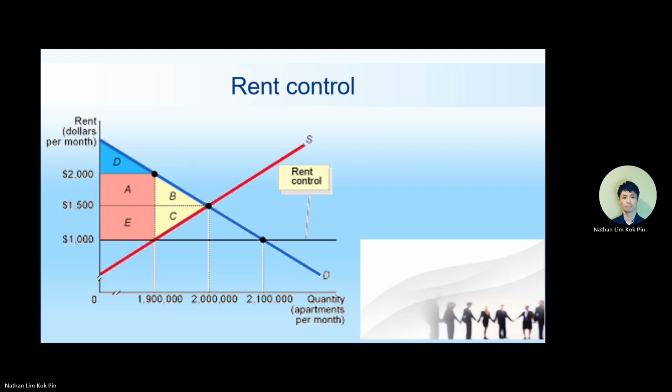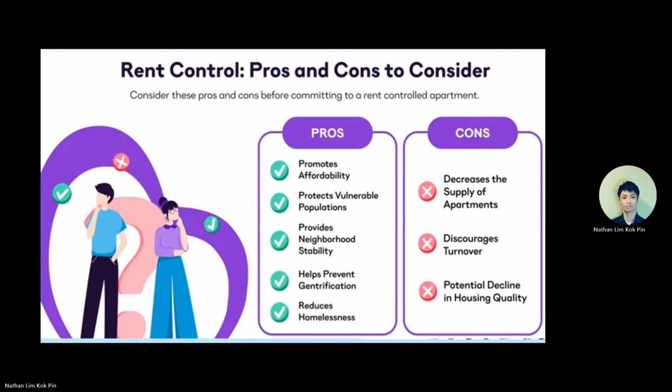Okay, provides neighborhood stability. So people will stay in the same neighborhood for a long time, then the neighborhood will be more stable. Not like every time you have new people coming in and out, who are they? Okay, helps prevent gentrification. Gentrification means if your rental becomes more and more expensive, low income people will move out, and the people who move in are all high income. So eventually the whole place only has high income people. So we call it gentrification. So it reduces homelessness. So these are the pros, and these are the cons.